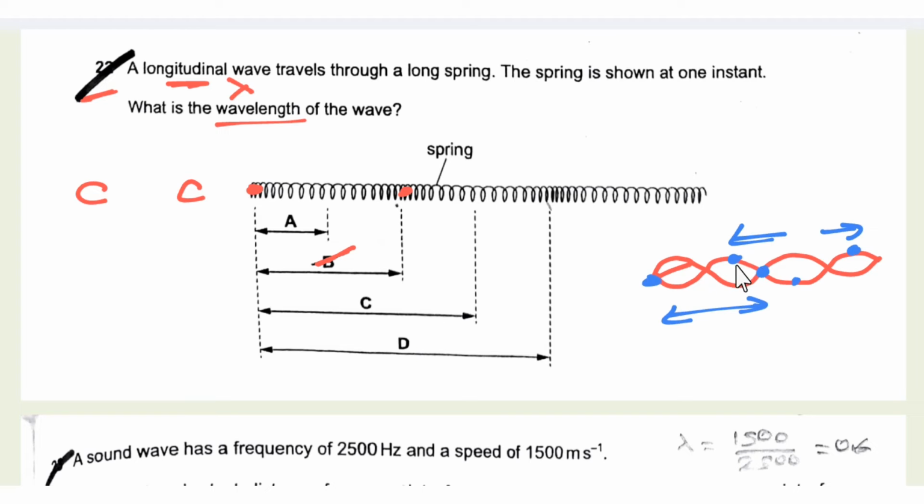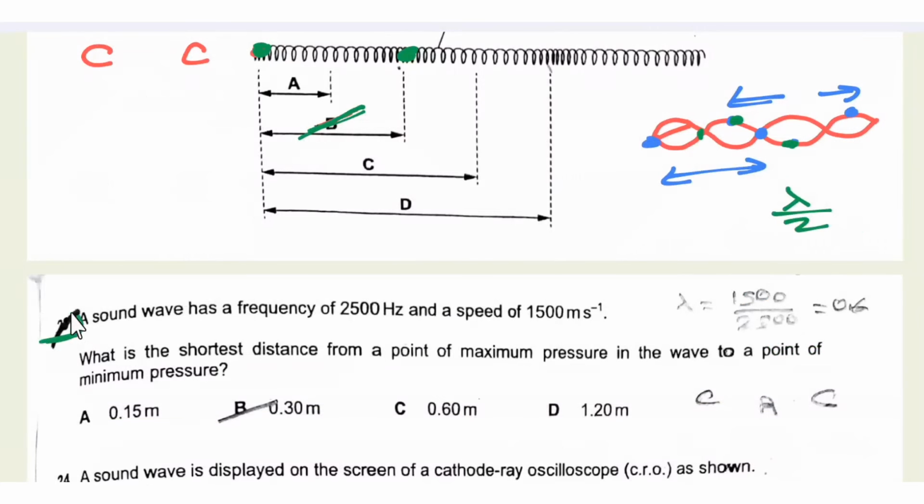That means from one node to its adjacent node is half the wavelength, and from one antinode to the adjacent antinode is half the wavelength, that is lambda by 2. But for a longitudinal wave, you must remember that the wavelength is from one compression to the adjacent compression, that is option B. 23. A sound wave has a frequency that is given and a speed is given.